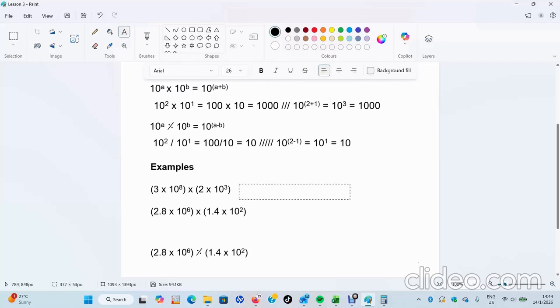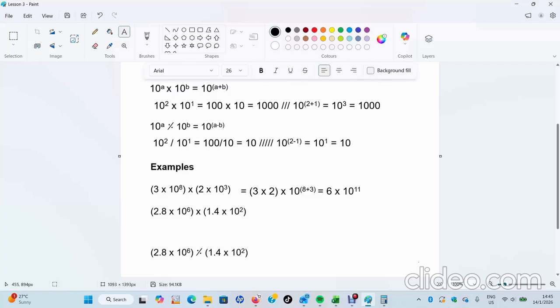Then we also separate ezuma exponents lazo sidile lazo separate. So in this case we will have in brackets 3 times 2 in brackets times 10 to the power, using laws of indices, 8 plus 3 since we are multiplying. So the answer izakuba equals to 6 times 10 to the power 11.